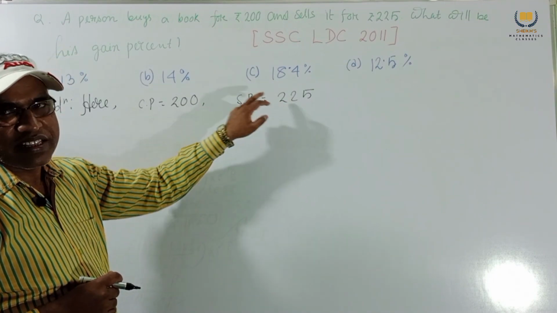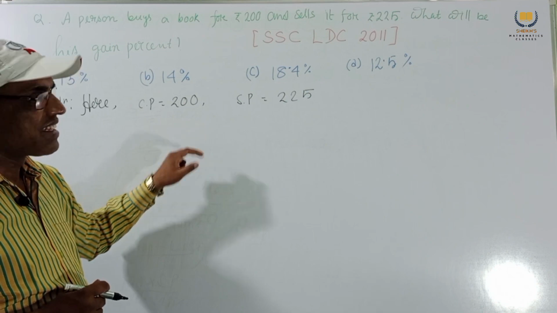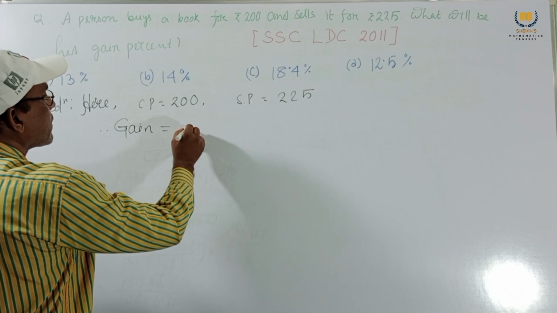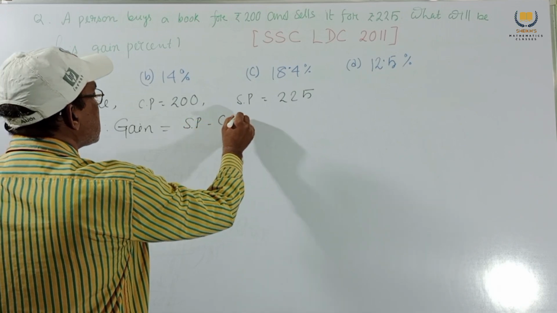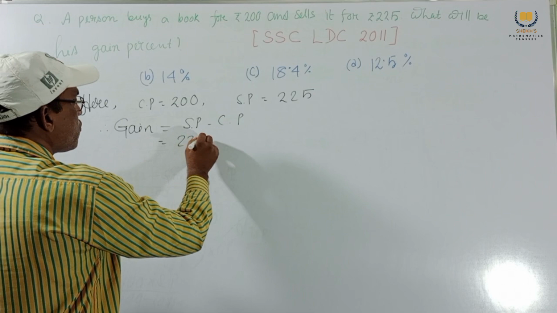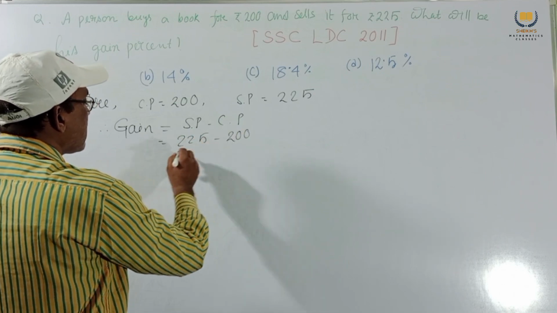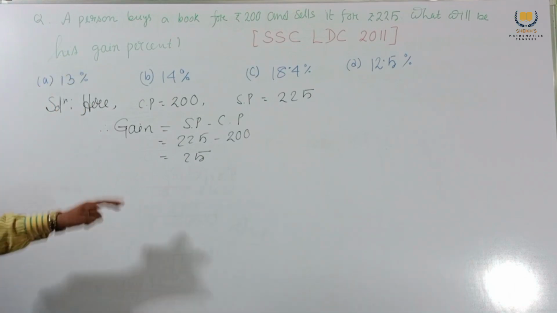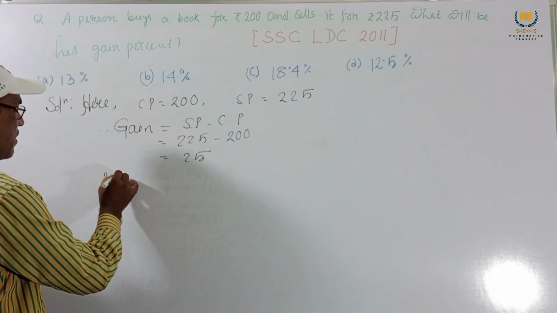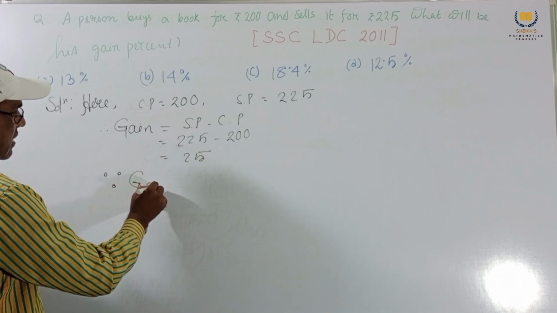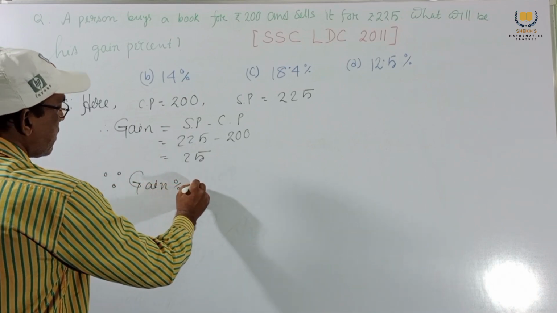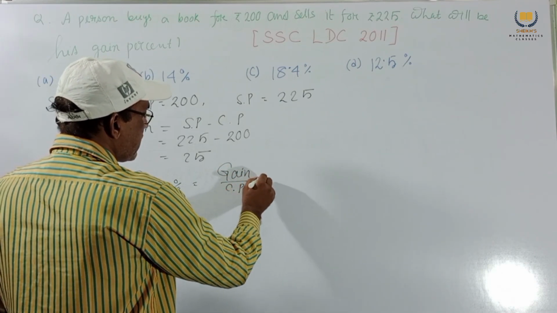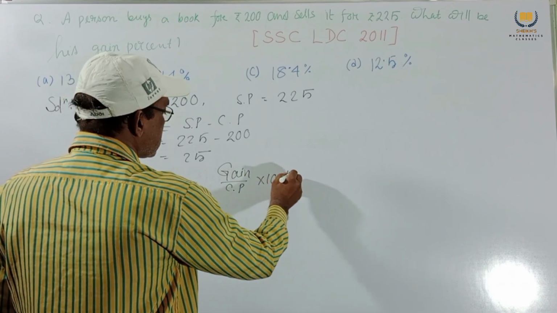SP is greater than CP, so we get a profit. Therefore, gain equal to SP minus CP, 225 minus 200, which is 25. This is our gain, but our requirement is gain percent. Using the formula, gain percent equal to gain by CP into 100%.